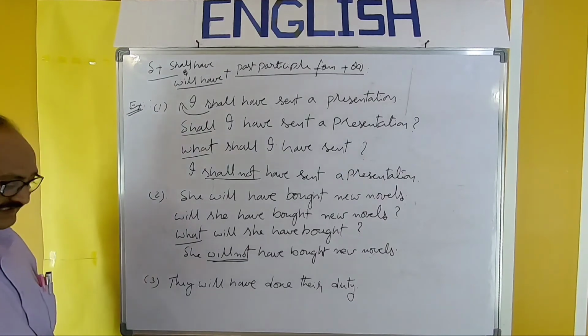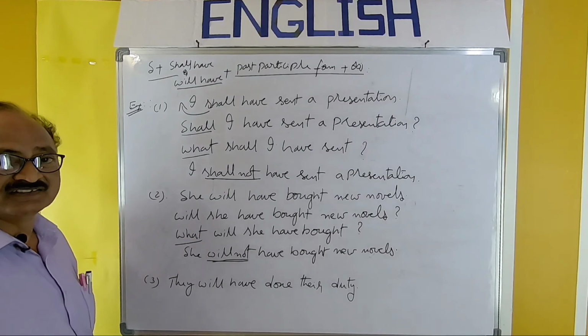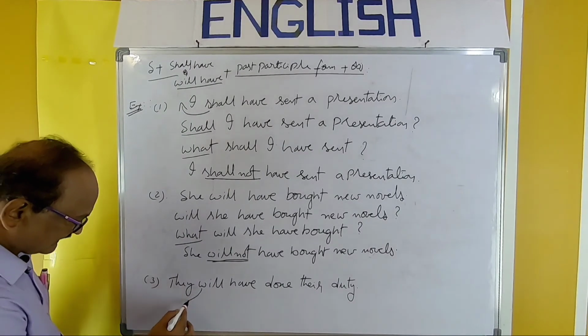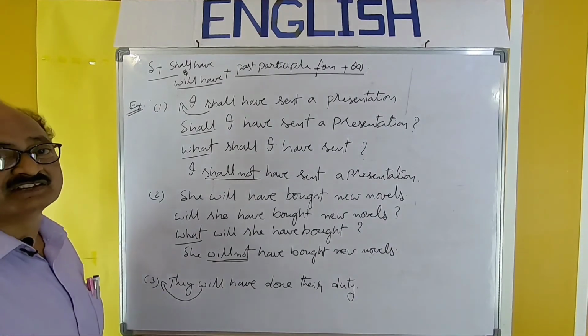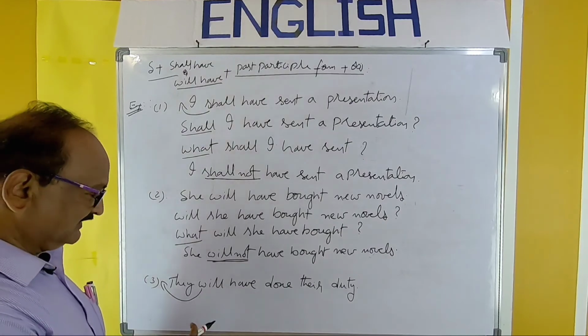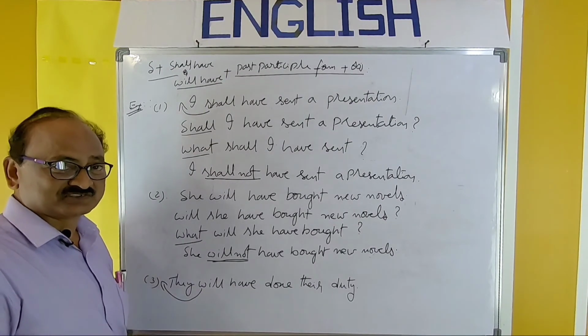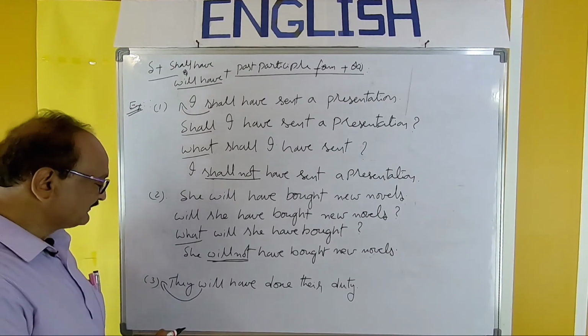Now the third sentence. They will have done their duty. So will must be placed here. Will they have done their duty? That is the first type of question. Next, a question beginning with the WH word.